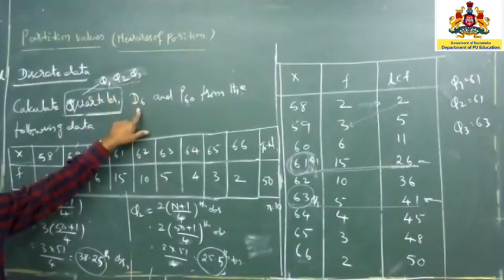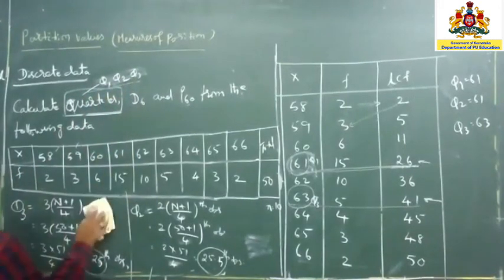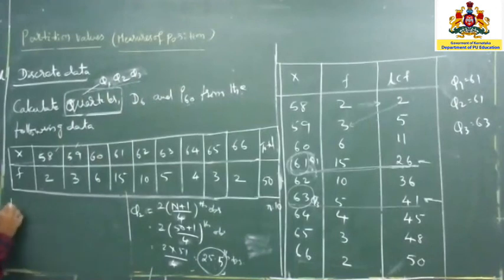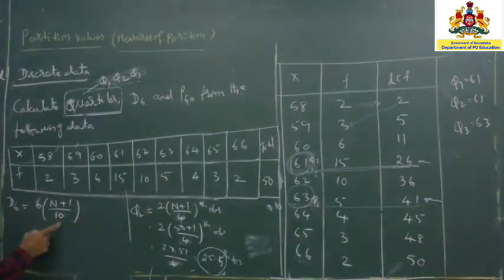Next one is what? D6. So D6, I am going to write it once again here itself. D6 in the sense that is 6 into capital N plus 1 divided by 10. So now here 10 in the sense decimal means